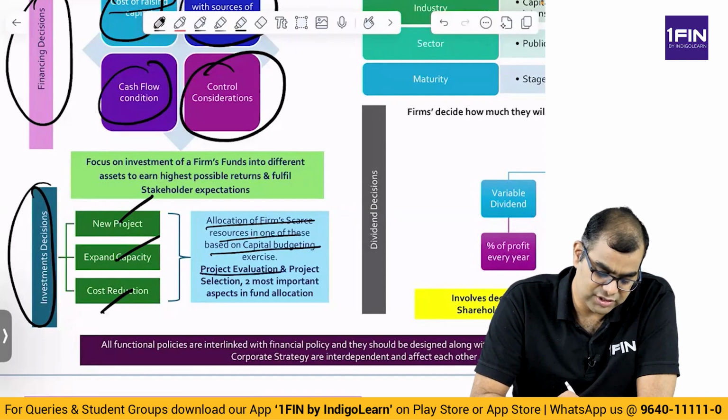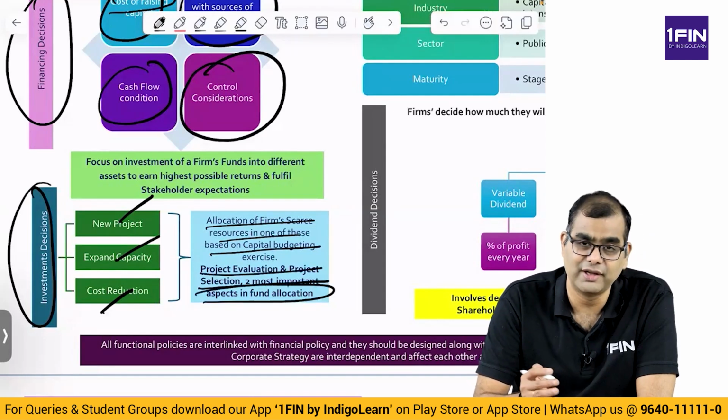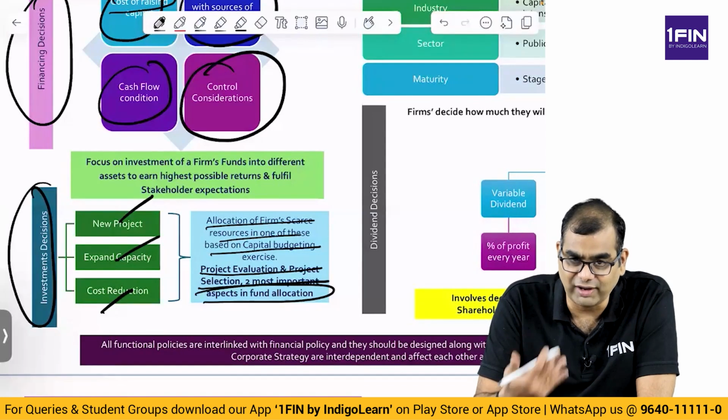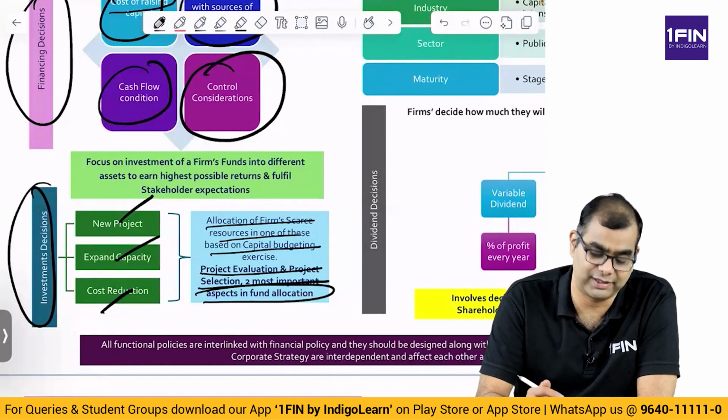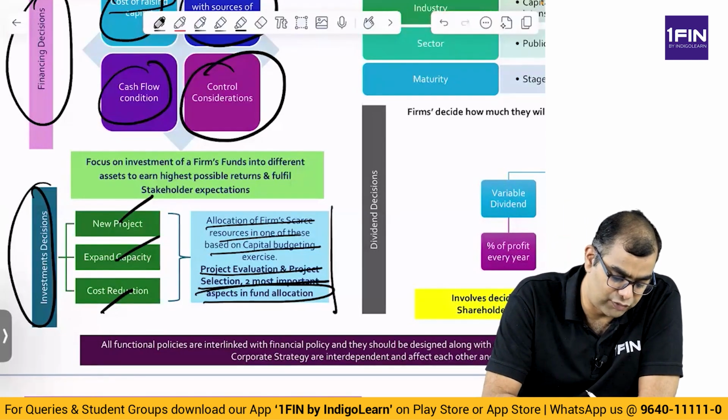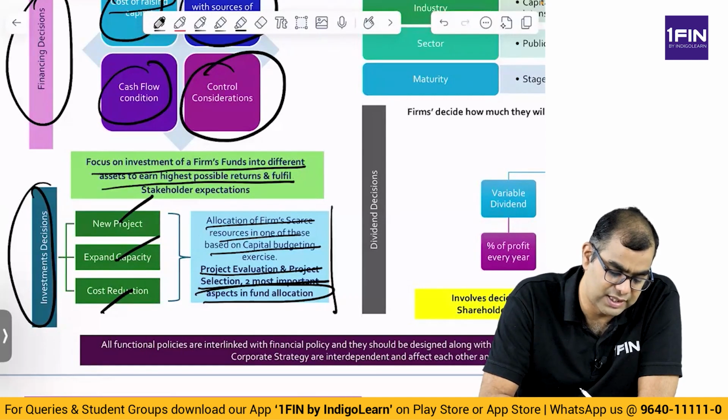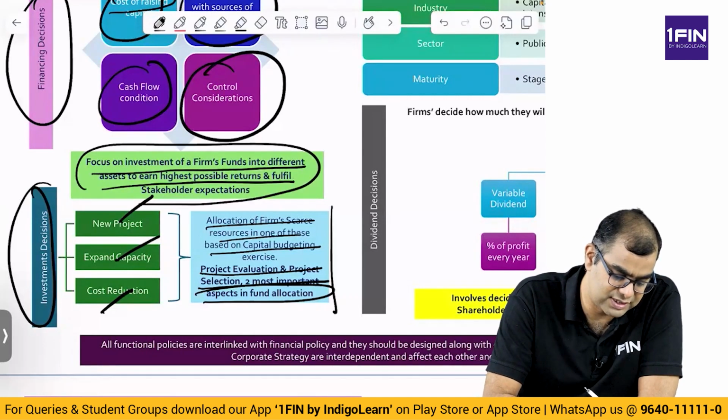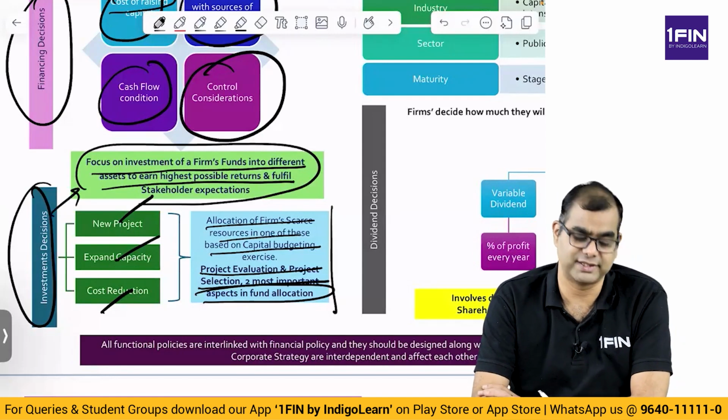Project evaluation and project selection are the two most important aspects in fund allocation. So when you are making investments, you have to evaluate various projects and then select the right project. This is a very, very important thing. The focus on investment of a firm's funds into different assets is to earn the highest possible return and fulfill stakeholders' expectations. This is the goal of your investment decisions.